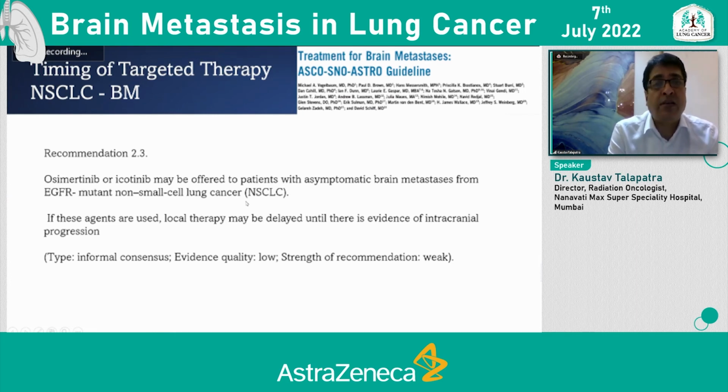Osimertinib or icotinib may be offered to patients with asymptomatic brain metastasis from EGFR mutant NSCLC. If these agents are being used, you can defer your radiation therapy. So timing does not have to be immediate.